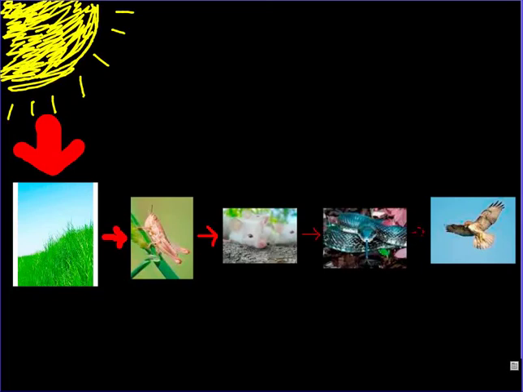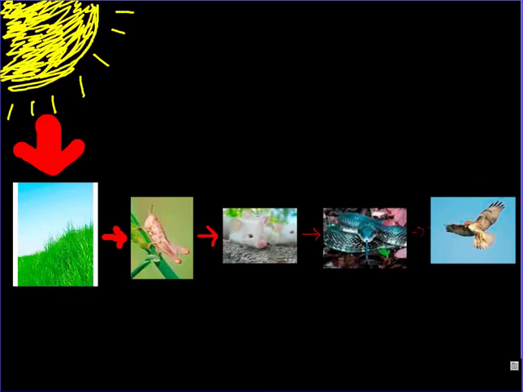Now you may be asking, why did I make these arrows smaller? Well, the answer is because the grass gets a lot more energy from the sun than the grasshopper gets from eating the grass. Therefore, the grasshopper has to eat twice as much as the grass has to get from the sun to get the same amount of energy, and so forth, all the way to this very last guy.